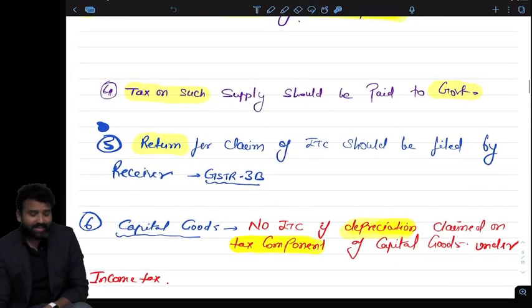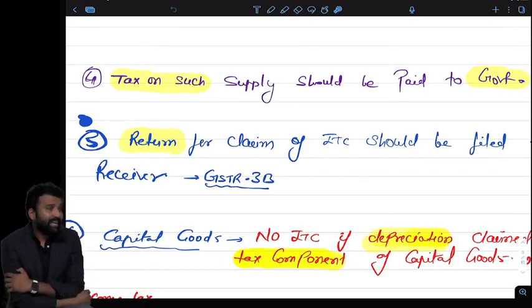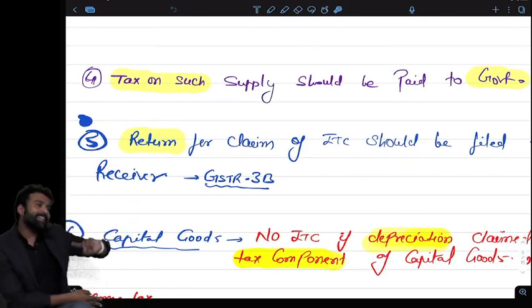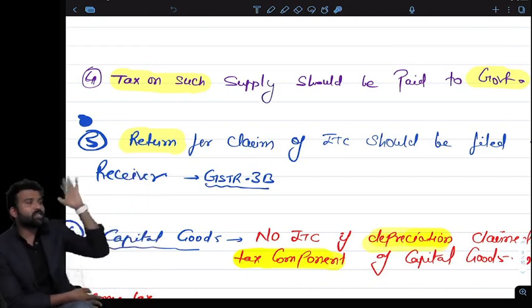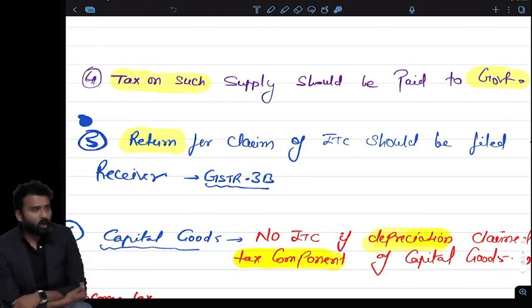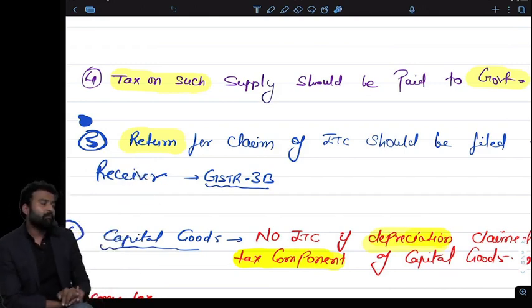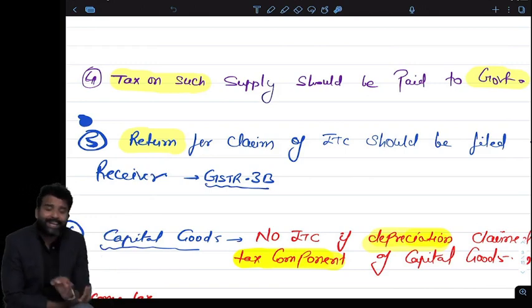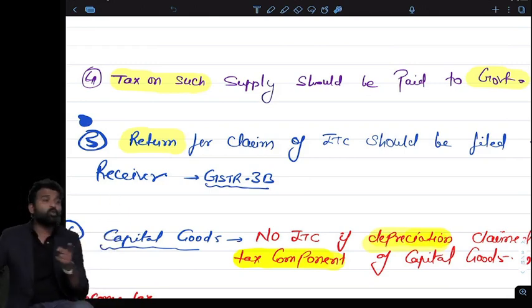The fourth point is again very interesting. Tax on such supply should be paid to the government. So if I have paid the tax to the seller, but the seller didn't pay the tax to the government. Like I bought some commodity, I received the goods, I have an invoice, I paid the consideration to the seller, but the seller doesn't file his return and doesn't pay the tax. This is a very difficult and harsh rule, but the rule says if the seller is not paying your tax, you will not get any ITC.